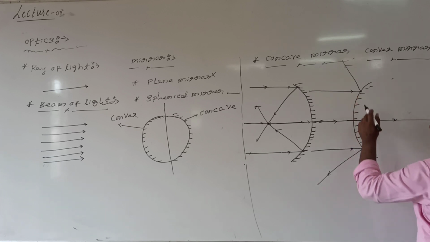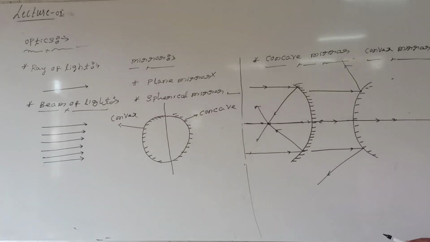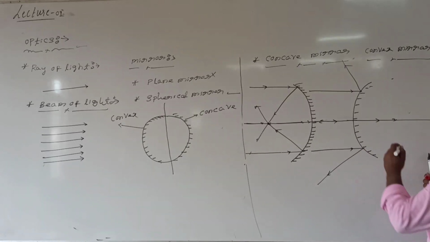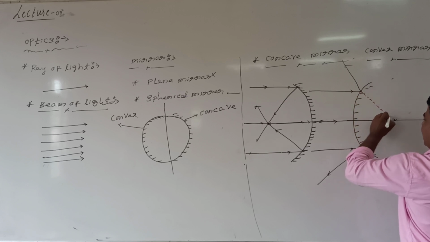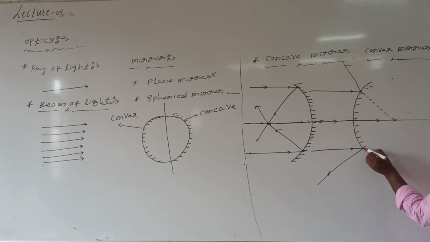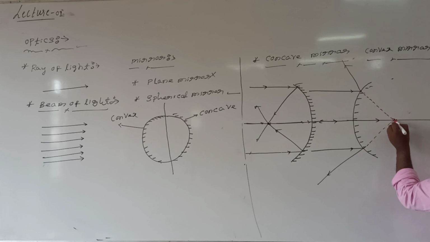Now, after reflection, see here. How to say, after reflection, this ray of light? After reflection, this ray of light can meet here. If I produce it here, this can meet here. If it meets here, then after reflection, the rays of light appear to meet at this point.